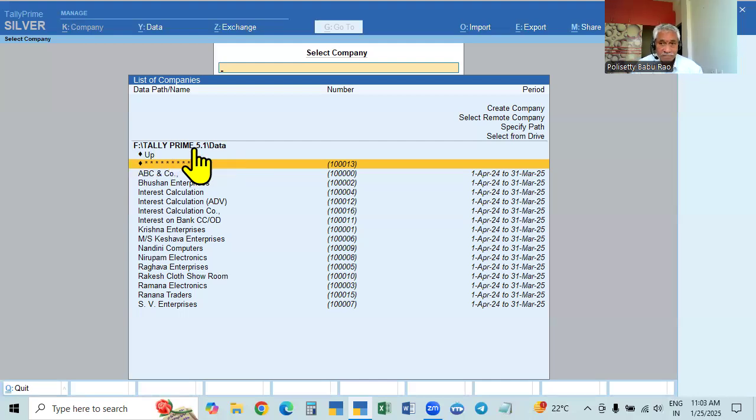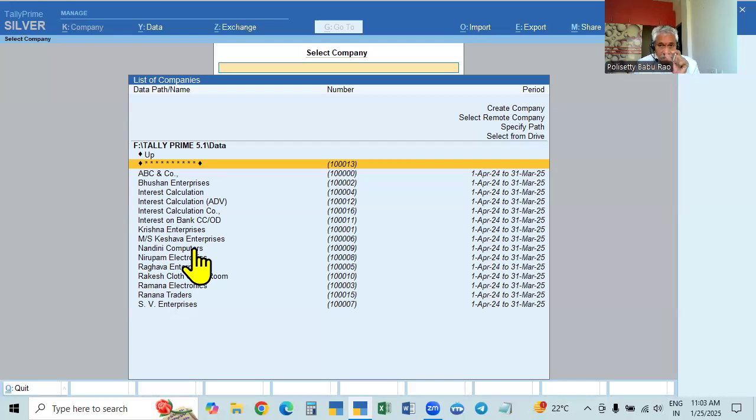The original data is in F drive. So you take any other drive, such as E, G, or H, not F. You can save this data in some other drive. Saving the copy of the original data in another drive is called backup.